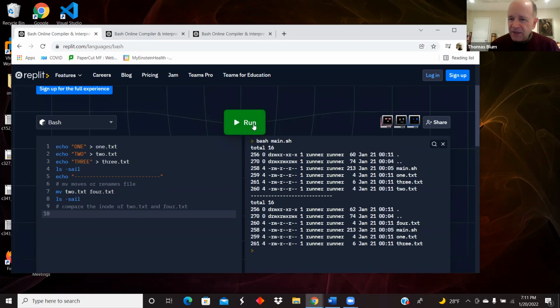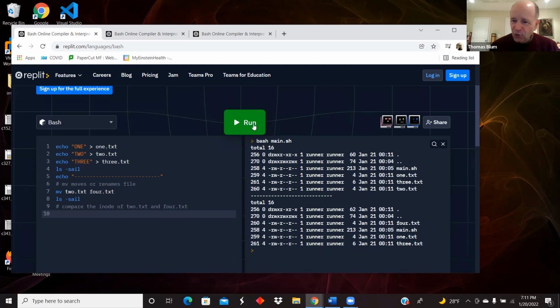And there it is. Before the dash line, we had dot, double dot, main.sh, and 1, 3, and 2. And then after the move command, line 7, we have the dot, the double dot. Now we have 4.txt, the main bash script, 1.txt and 3.txt. And we can see that in the first grouping, the 2.txt has an inode of 260.